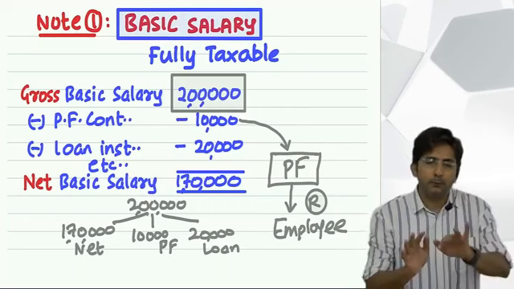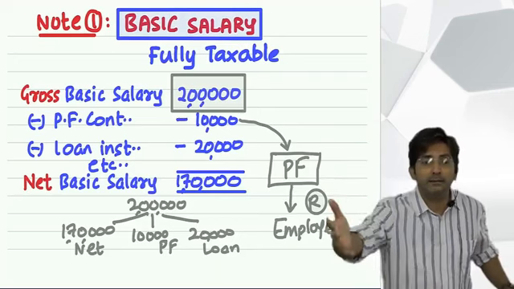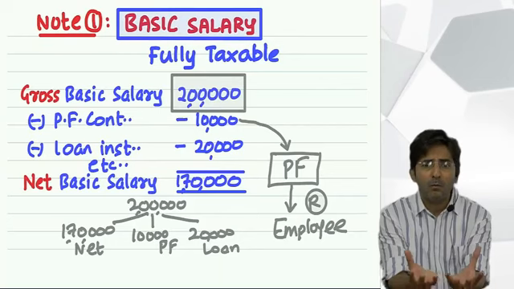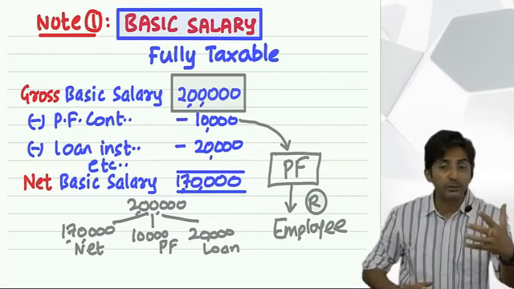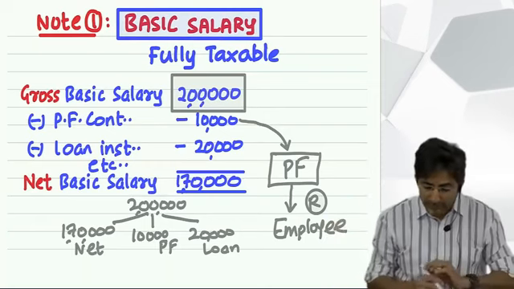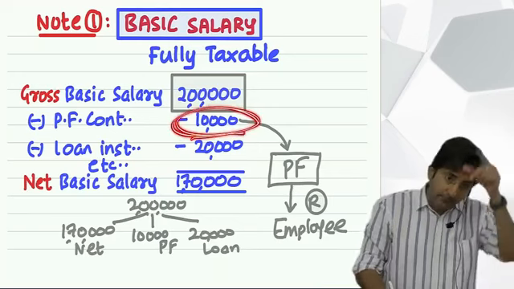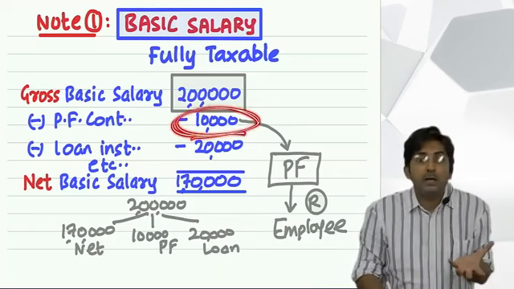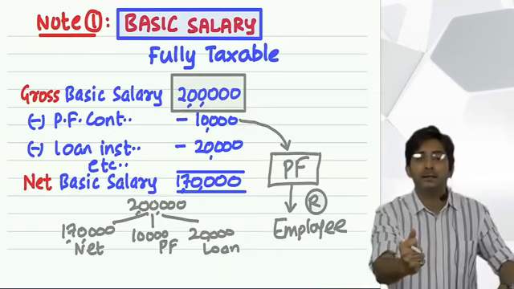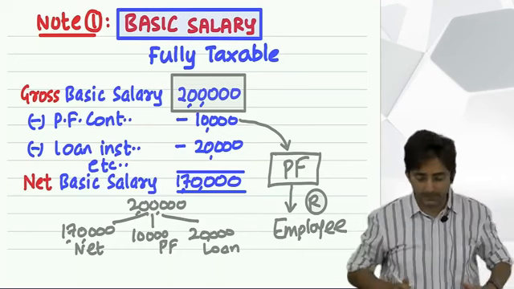See, government says for your retirement, future planning is being done so that in your old age you can survive. You do your planning. For us, salary is accrued now. And as you know, in accounts also you have studied, we record everything on accrual basis. So this 10,000 you will receive in future, but it is accrued now. Because you have performed the service, you have got the right to receive the salary, but it is just outstanding, you can say. But tax is on accrual basis.